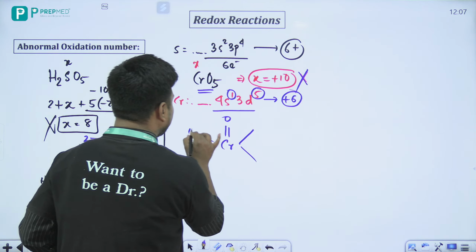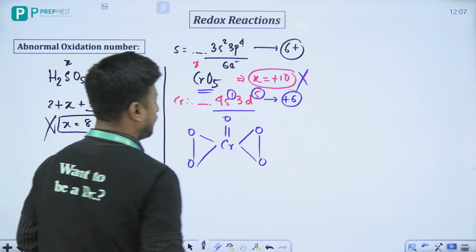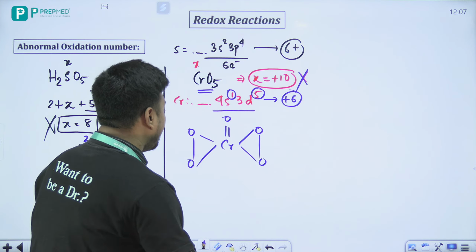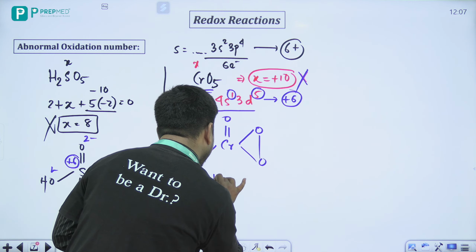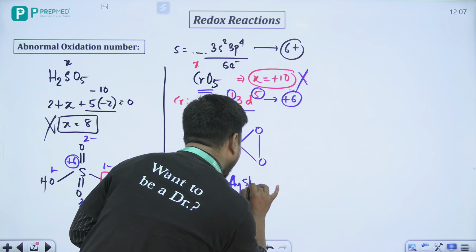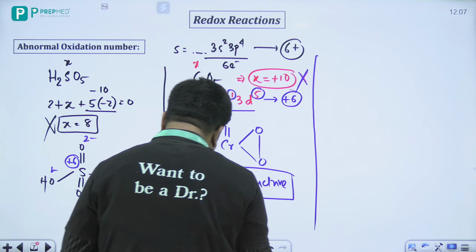Then we place the remaining oxygens. So this is the structure of CrO5, and it is called the butterfly structure. It is a very important structure.